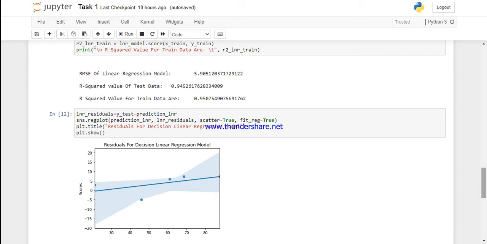As we can see, the RMSE value of the model is quite low and the R-square values for both the test and train data are close to 1. We can say that our model is doing good.